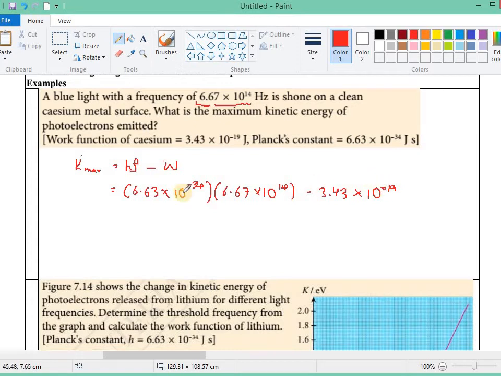Okay, so equal to, and we can get the maximum kinetic energy, 9.92 times 10 power of negative 20 joule. Okay.